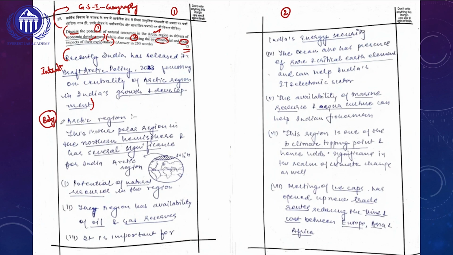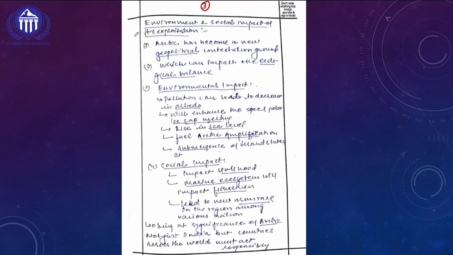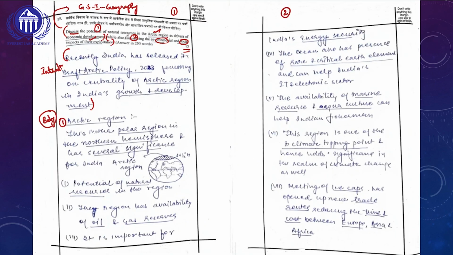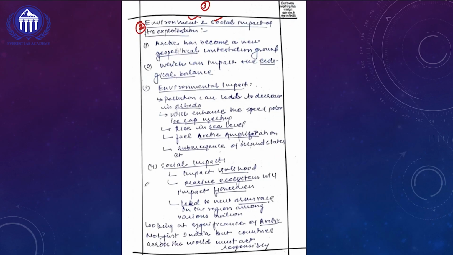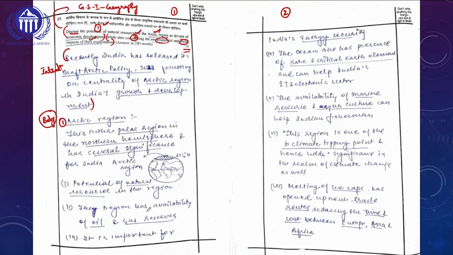There is one subheading on the Arctic region, and a second subheading addressing the environmental and social impact. Because the question has only two components, this topper has utilized only two subheadings. At the end, there is a clearly visible conclusion, written effectively in 3 lines.